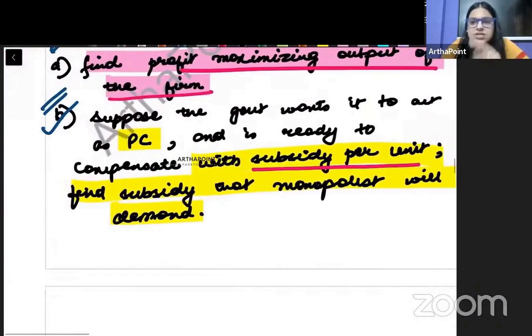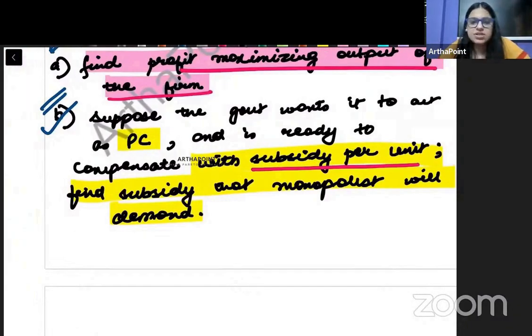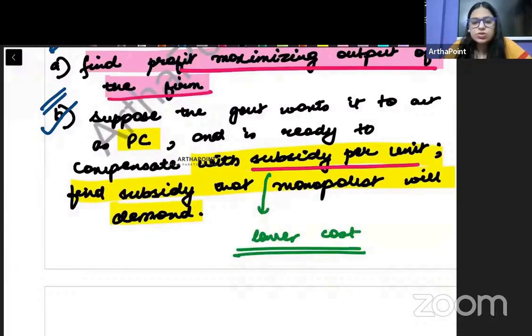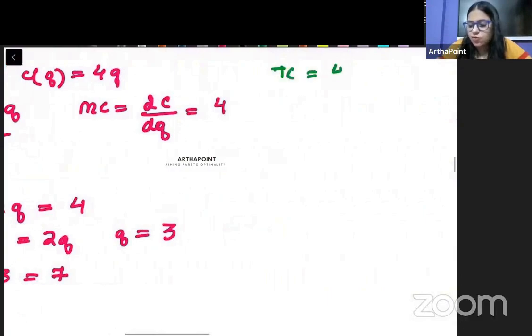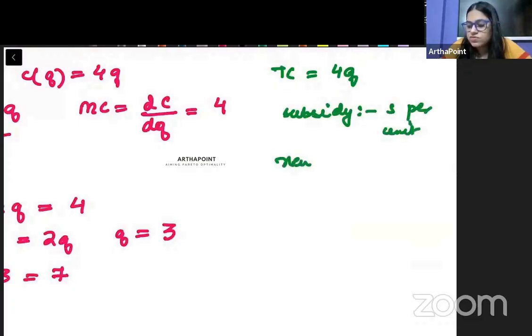तो जब भी सब्सिडी मिलती है, whenever you get a subsidy, what is going to happen after you get a subsidy? It is going to lower your cost, right? तो अगर मेरा total cost अभी के लिए, if my total cost is 4Q and let's say I get a subsidy of S per unit, तो मेरा जो new cost function आ जाएगा, the new cost I will get, it will be 4Q minus SQ, right?